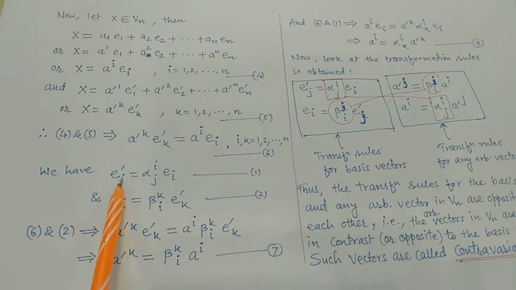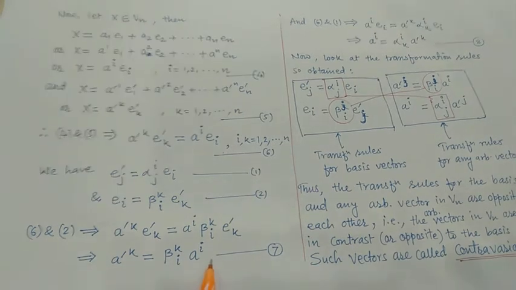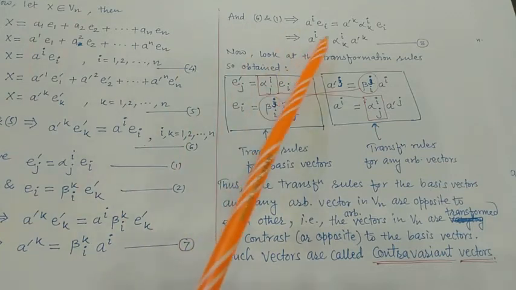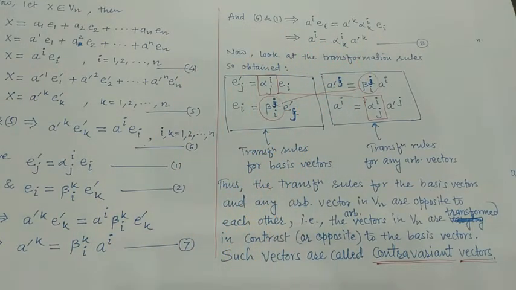We have the equations e dash j equal to alpha ij ei, that is equation 1, and equation 2, which we have seen earlier. Now solving these equations we get a dash k equal to beta ki ai, and ai equals alpha ik a dash k. Now look at the transformation rules so obtained. E dash j equals alpha ij ei, that is equation 1.